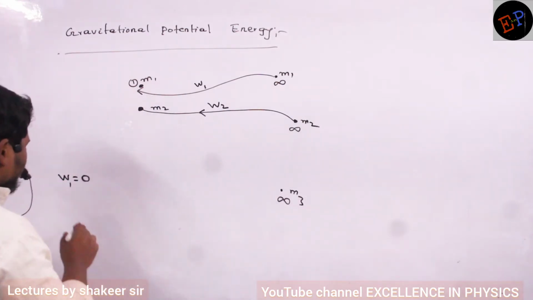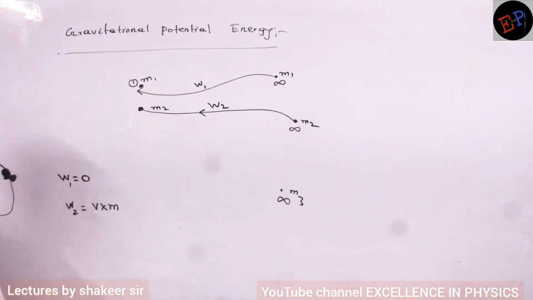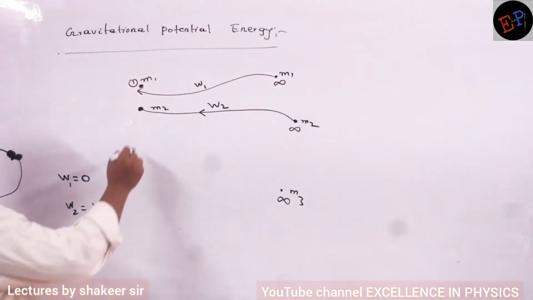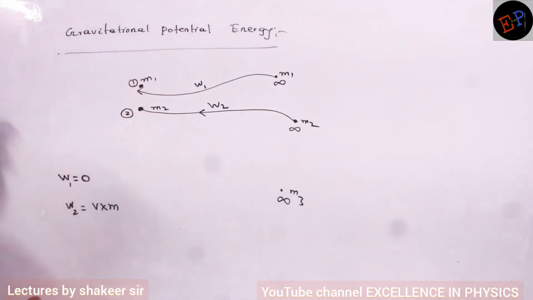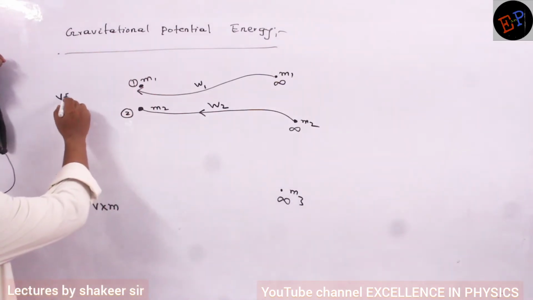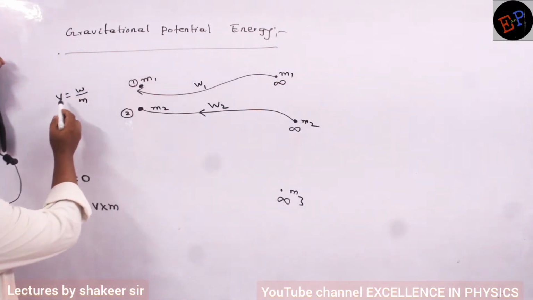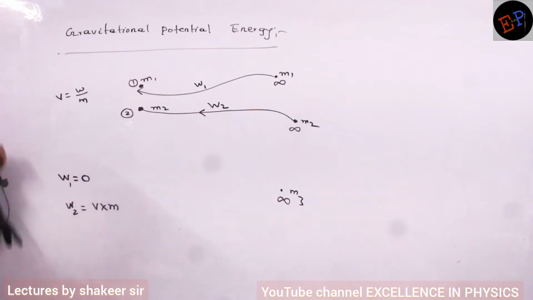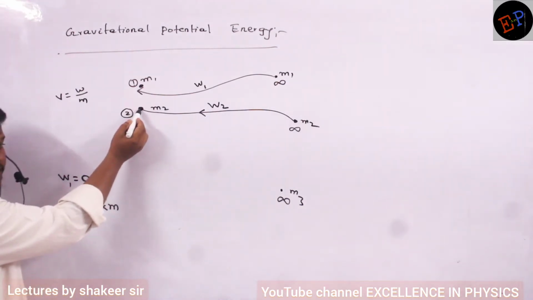Now, how can I calculate work done in the second condition? So W is equal to V into M. Already we have studied this. Let this one be position 1 and let this one be position 2. We already studied that potential is nothing but work done per unit mass. Therefore, work done will be V into M. Now what is meant by V here? V means potential at this point.